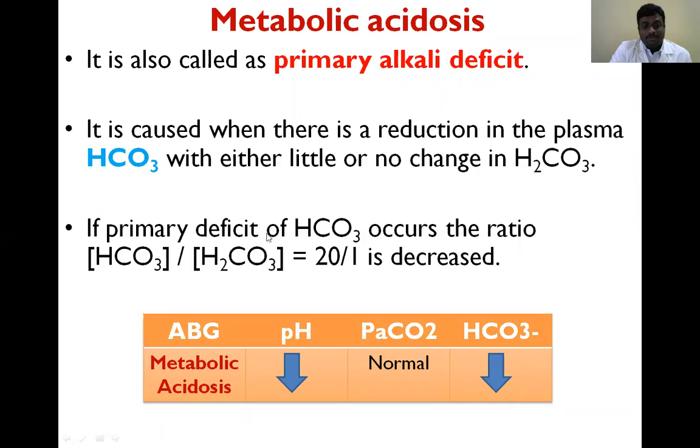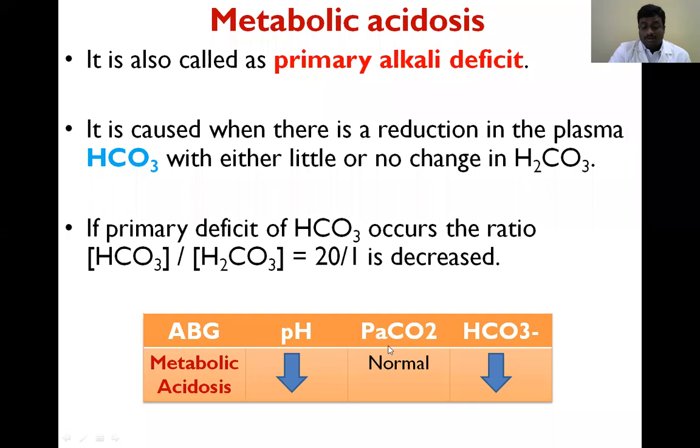So here, if a primary deficit of bicarbonate occurs, the ratio of bicarbonate to carbonic acid, which is 20 to 1, is reduced. When the ratio of bicarbonate to carbonic acid is reduced, the pH is also reduced. For compensation, meaning regulation, we have to increase the pH value. The pH value in metabolic acidosis depends on the bicarbonate value.